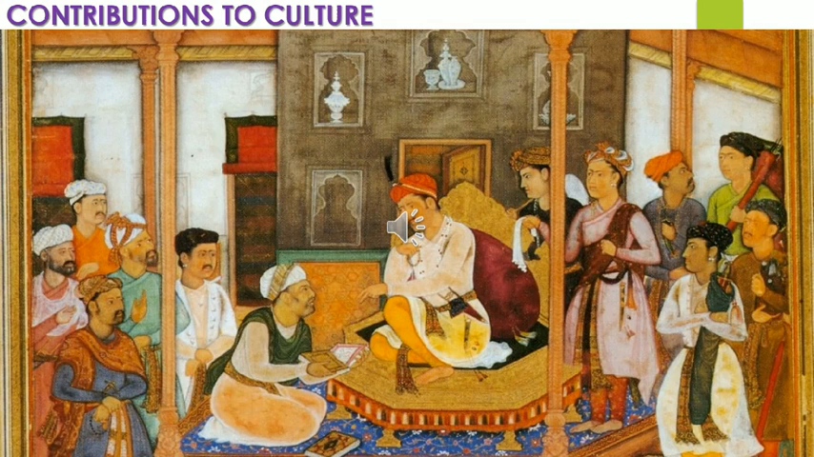Then, contributions to culture. We have discussed Akbar's religious policy. He was very kind towards people of other religions. He gave land to the Sikhs. Then he constructed a city called Fatehpur Sikri, in which he constructed a hall called Ibadat Khana, where the scholars of all religions met for a discussion. Then his contribution to culture.